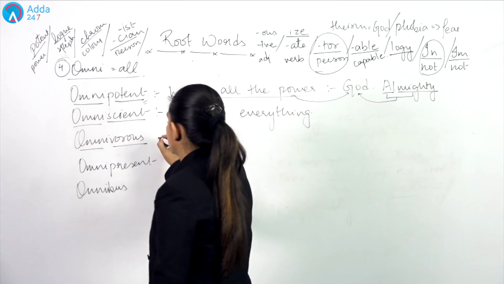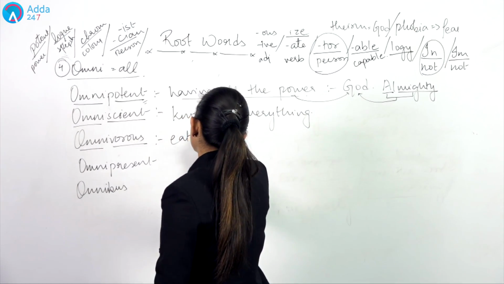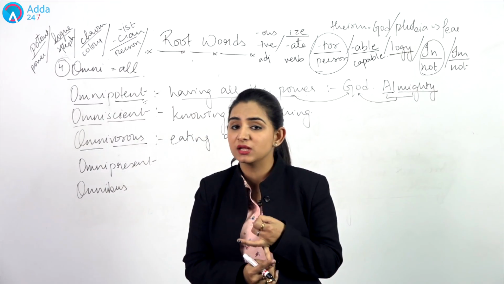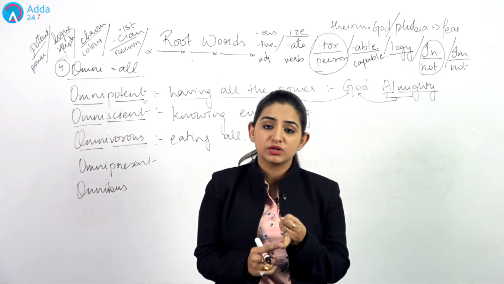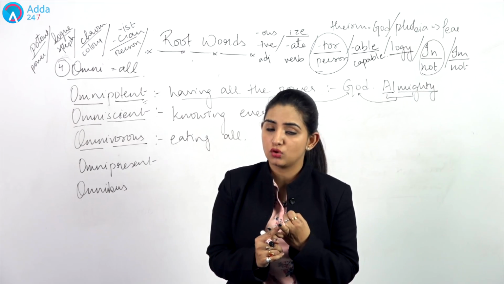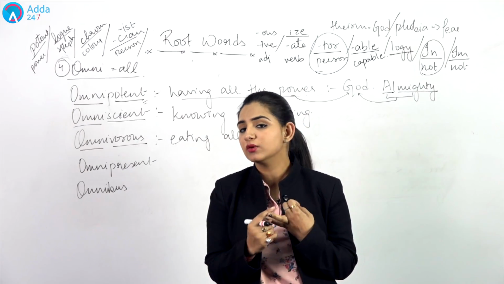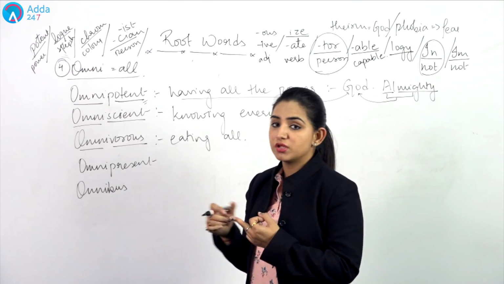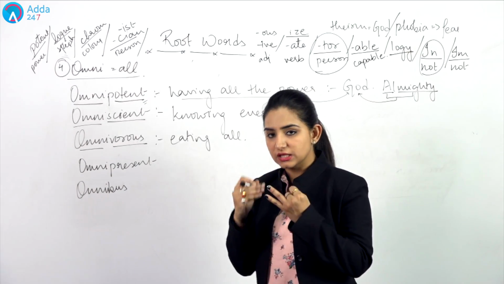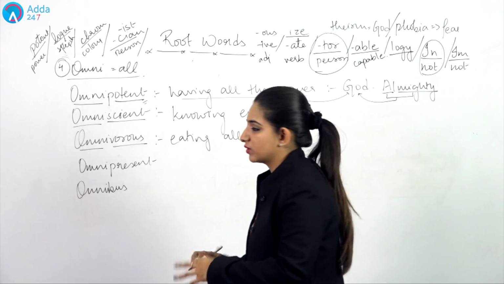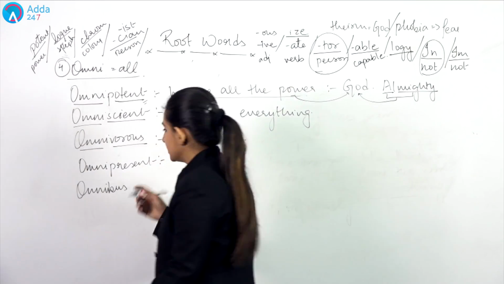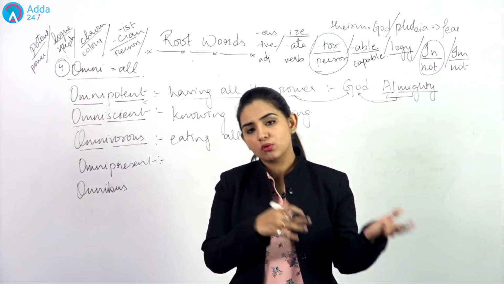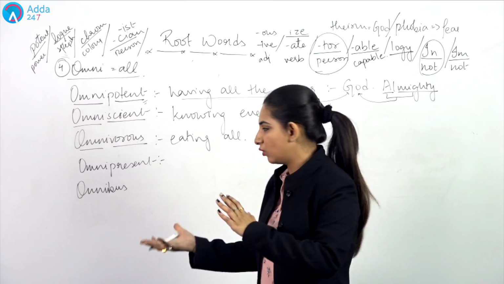When I say omnivorous, this defines what? Eating all. One is herbivorous, that lives only on the plants or leaves. Then is carnivorous. Carn is a word that defines flesh or meat. So carnivorous defines what? Eating only and only flesh. Then you have omnivorous. Omni means all. So omnivorous means one who eats herbs and flesh, both. That is what we mean by omnivorous. So man is omnivorous. We can have fruits, we can have vegetables. Along with this, we can have chicken and meat and all the things, right?